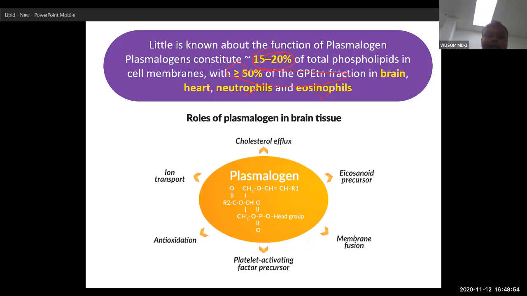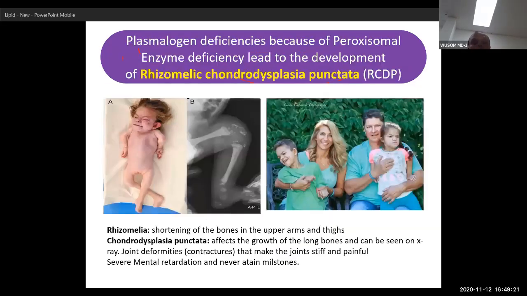So various functions have been assigned. But I will tell you the more important thing about plasmalogen. How do you understand if this is important or not? See the condition where plasmalogen is absent. When plasmalogen is not synthesized in the body, it will lead to a very severe disorder.